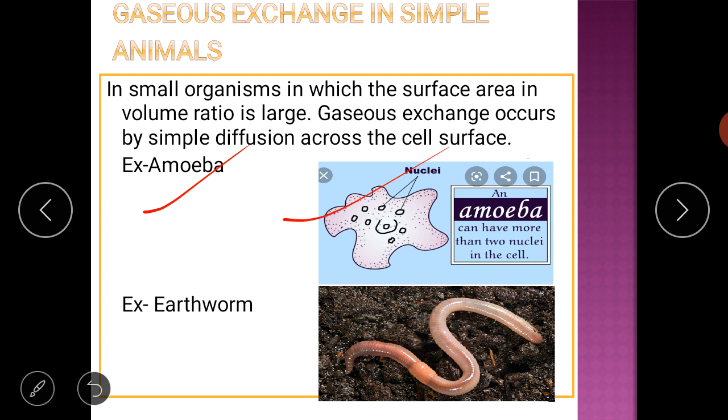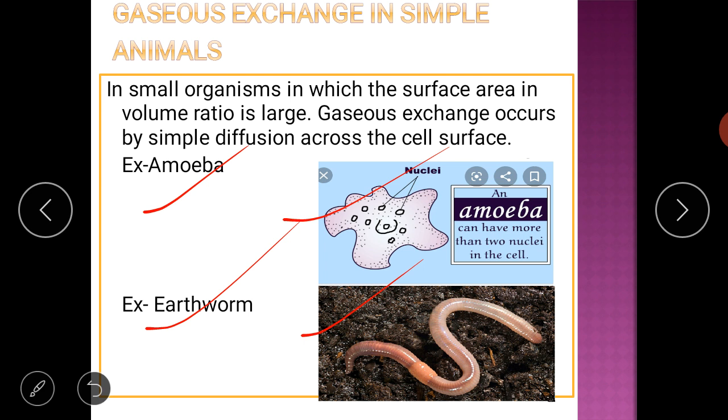And the other simple organism, which is multicellular, made up of many cells, is the earthworm. The earthworm has holes on its body surface, and through those holes the earthworm can carry out simple breathing.